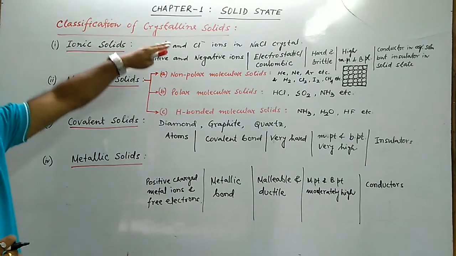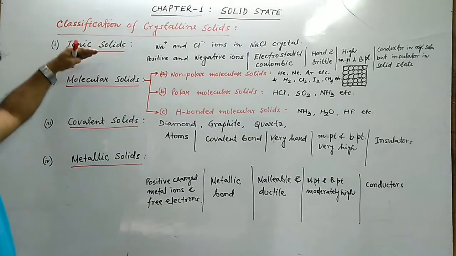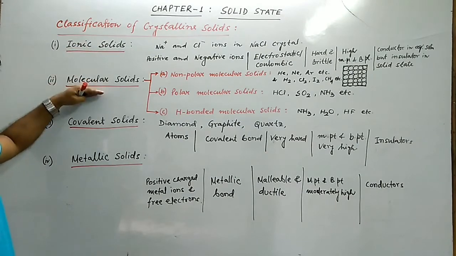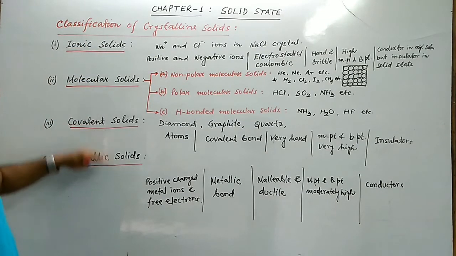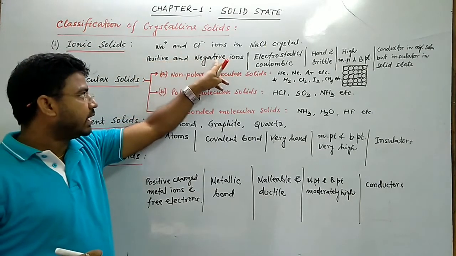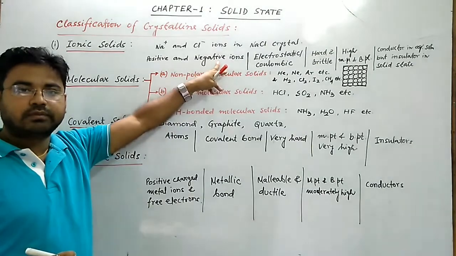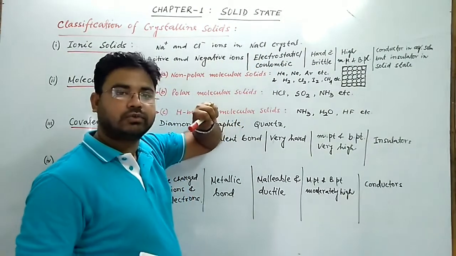तो हो गया classification of crystalline solids. Crystalline solids are classified into 4 types: ionic solids, molecular solids, covalent solids, and metallic solids. In ionic solids, the constituent particles are positive and negative ions, and there is electrostatic or Coulombic force of attraction, which is a strong force.